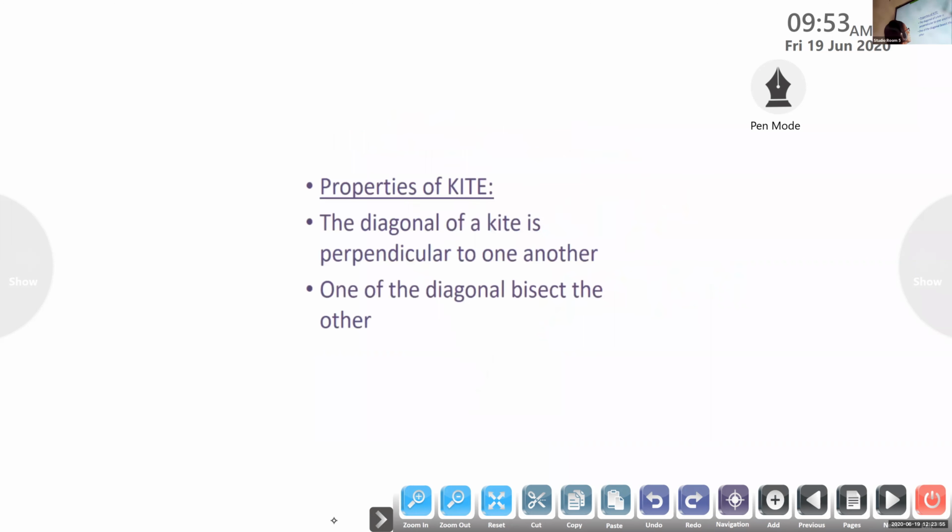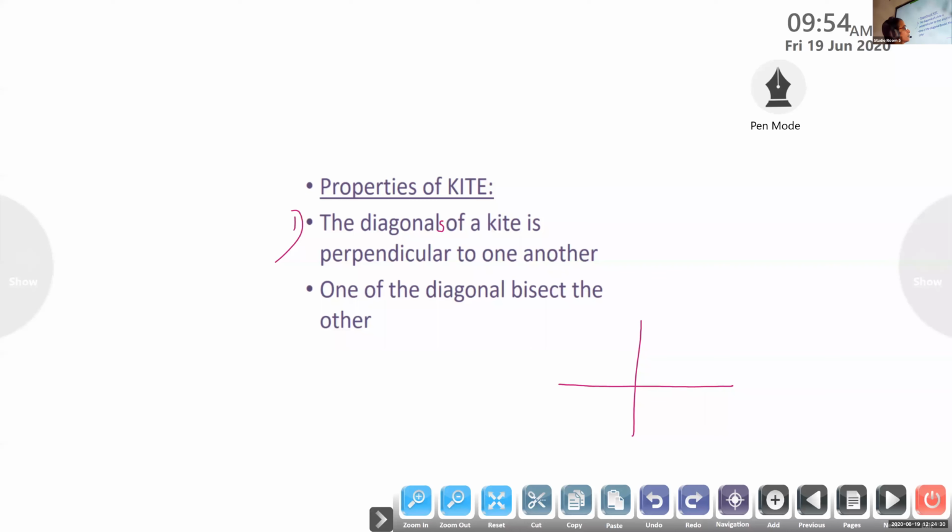So next is the properties of a kite. A kite has some properties. We are going to discuss what they are. Properties of a kite. First one, the diagonals of a kite are perpendicular to one another.